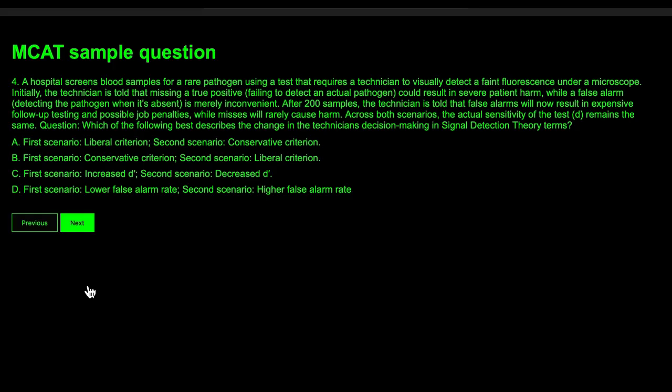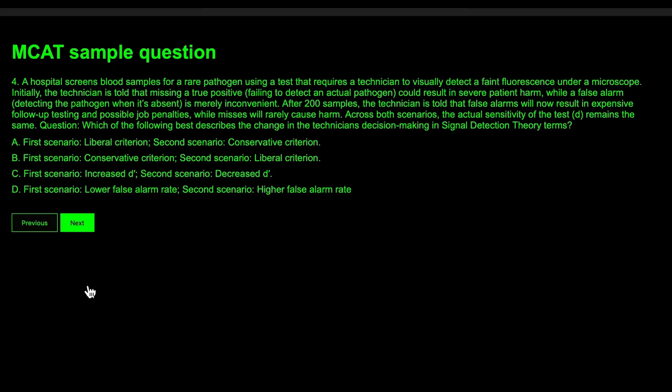That motivates the technician to have positives, both false positives and true positives, which means the technician will probably follow a liberal criterion. But then they are told that everything has changed. Now, if you have false positives, it's a huge deal. You will face penalties and patients will face a lot of expenses.